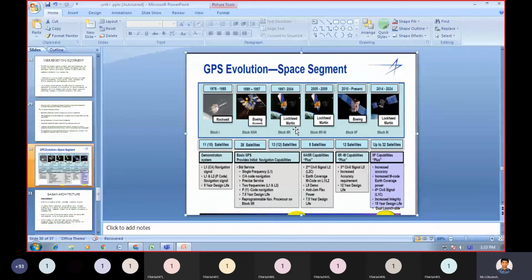And reprogrammable navigation processor on block IIR. This is the reprogrammable navigation processor on block IIR. So the next generation is the block IIR only. Because of that reason, this second generation is the reprogrammable one.